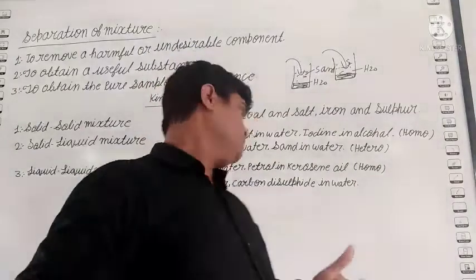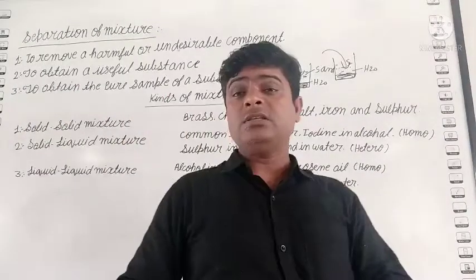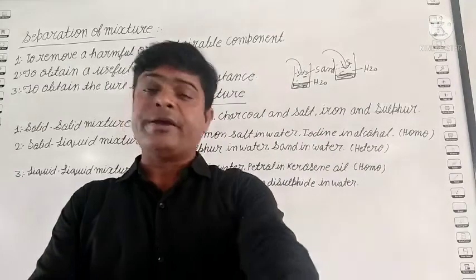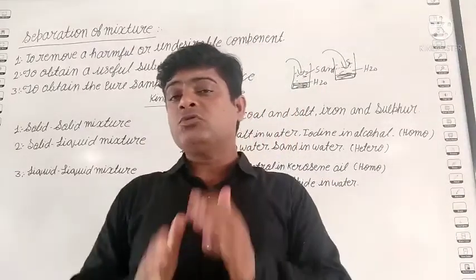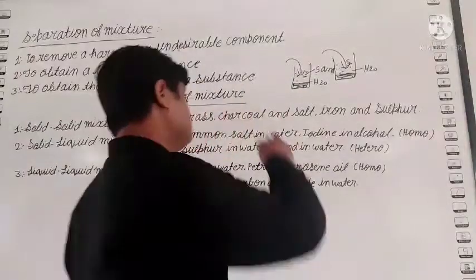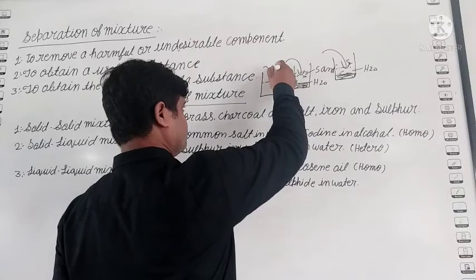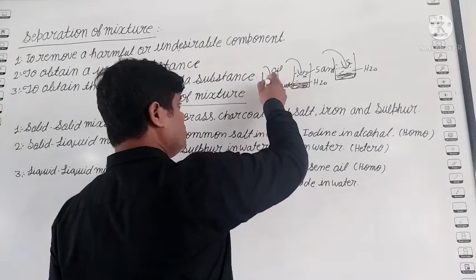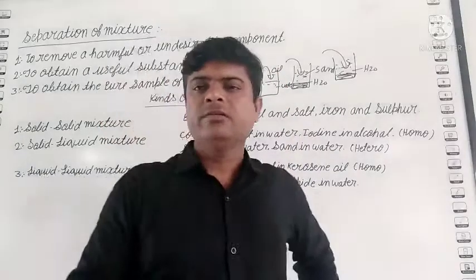And next one is oil in water and carbon disulfide in water. So student, these two are also liquid mixtures, but they are heterogeneous. Heterogeneous means we are easily able to see where is the water, where is the oil. Suppose, student, you take one glass of water and add some oil. Oil is on the upside, what is on the downside? Yes or no? Have you seen?